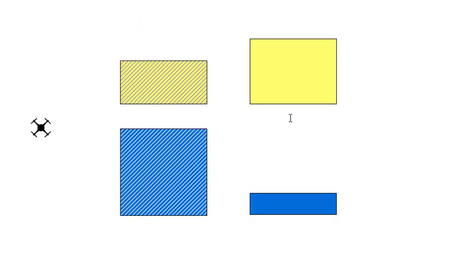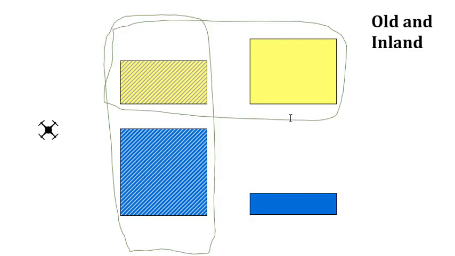Okay, let's see examples. These two events: event A, let's call it, is that the drone will land in an old region, and B, that it will land in an inland region. The probability that the drone will land in an old region is given by these two areas, which is 0.6.